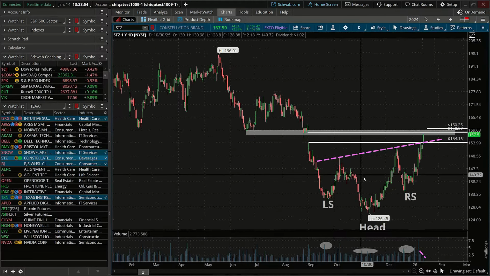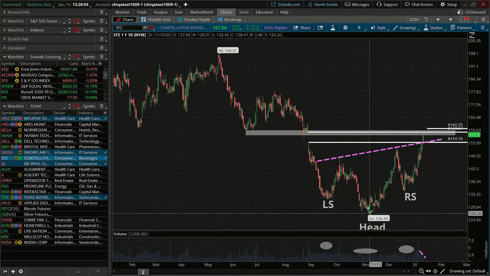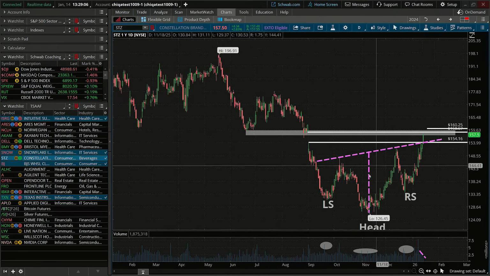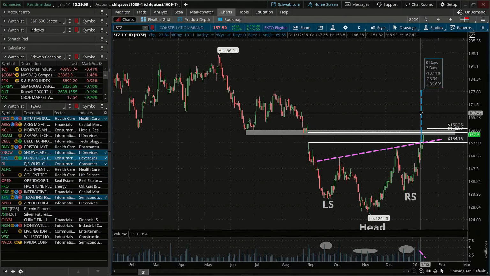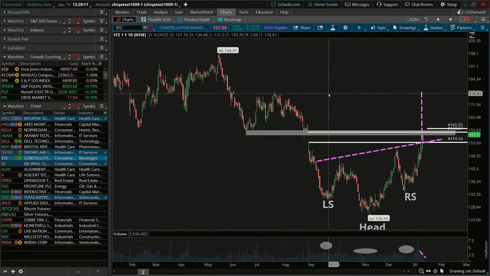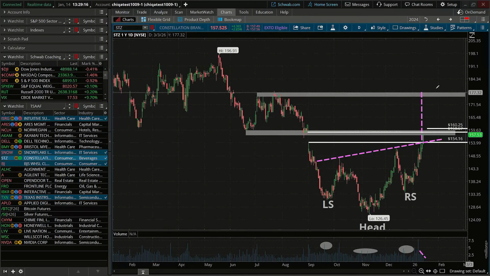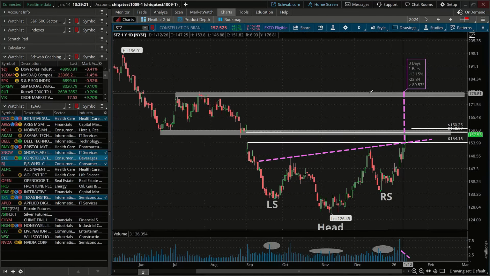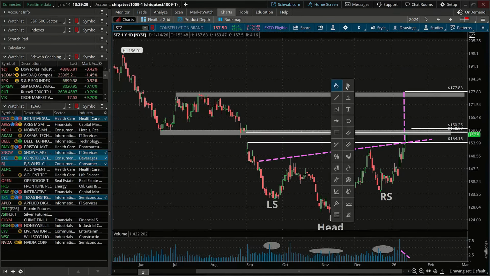Now, if this move does continue, we're going to look at the measured move, okay? So I'm going to measure this measured move from the very lows of the head to the neckline. That is about a $23 move, okay? And as you see, quite often in this class, sometimes that measured move really ends up with us reaching another familiar level of resistance right around 177 or so. Okay.